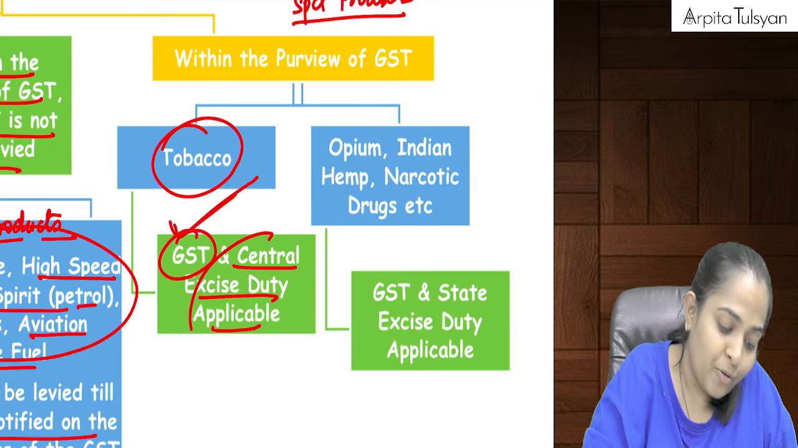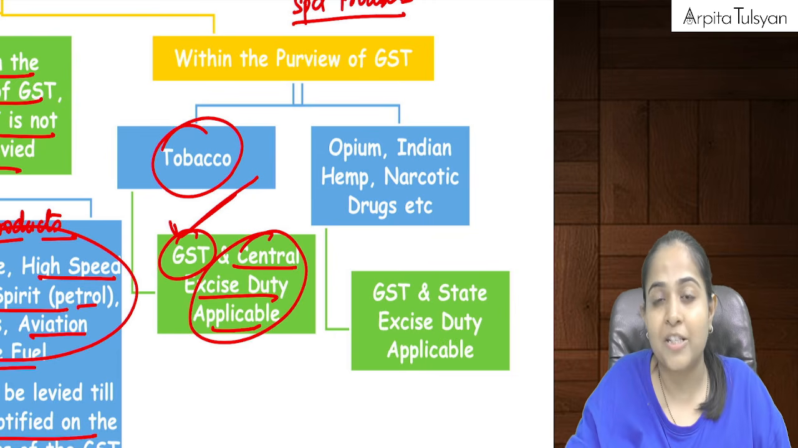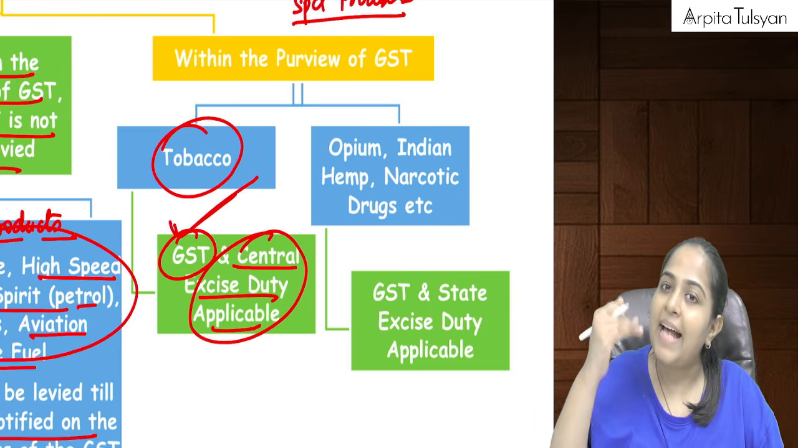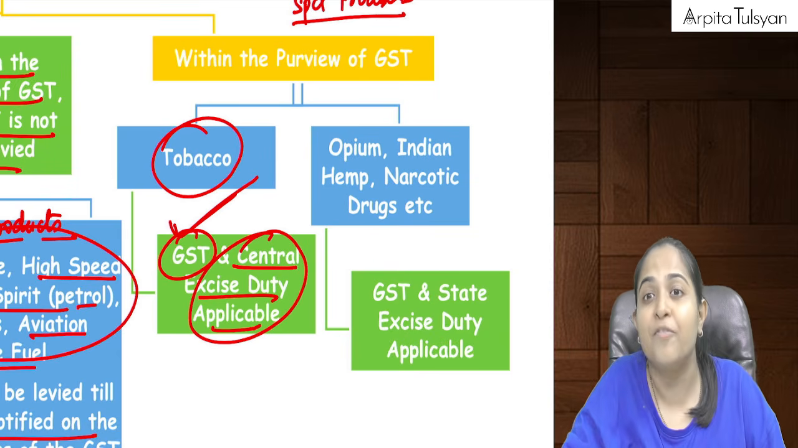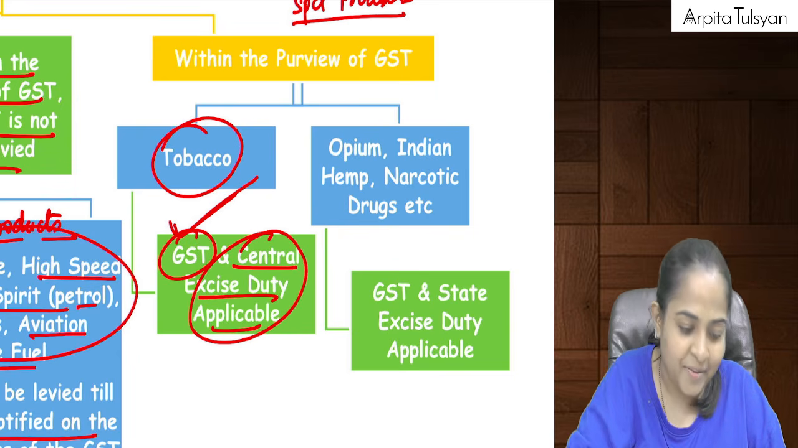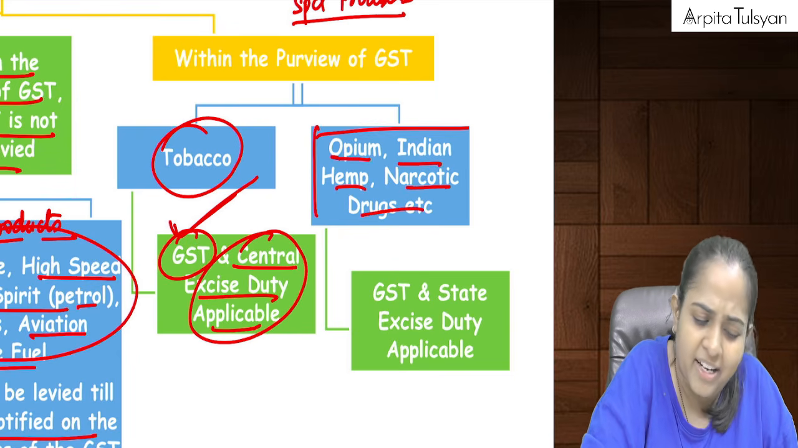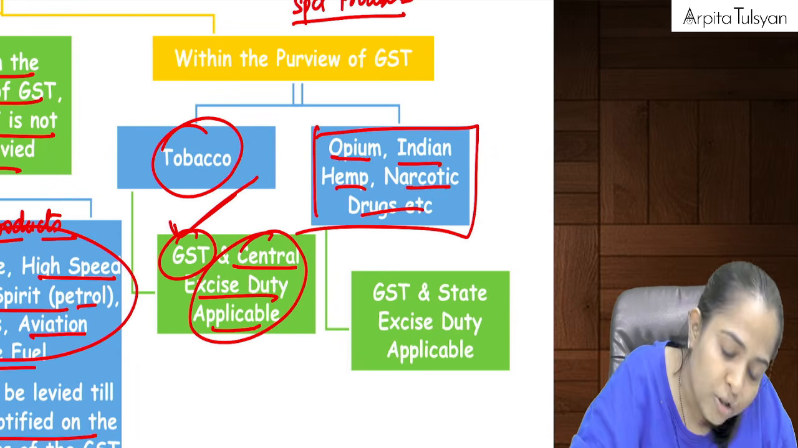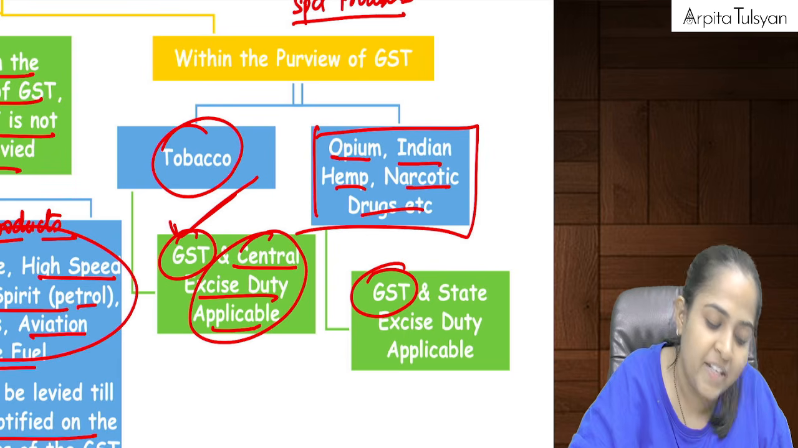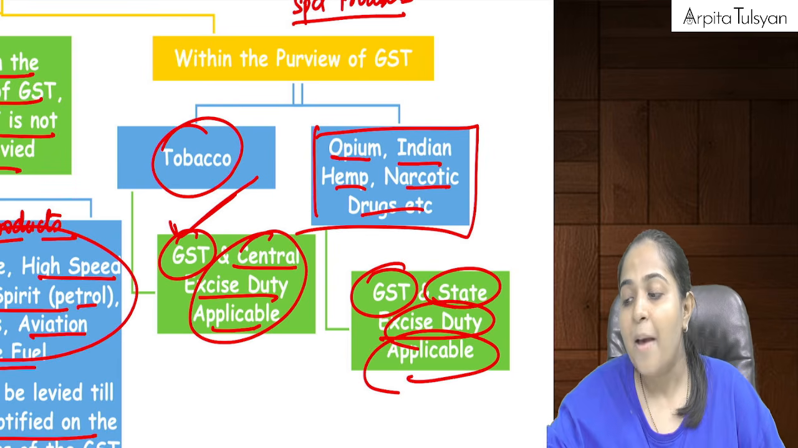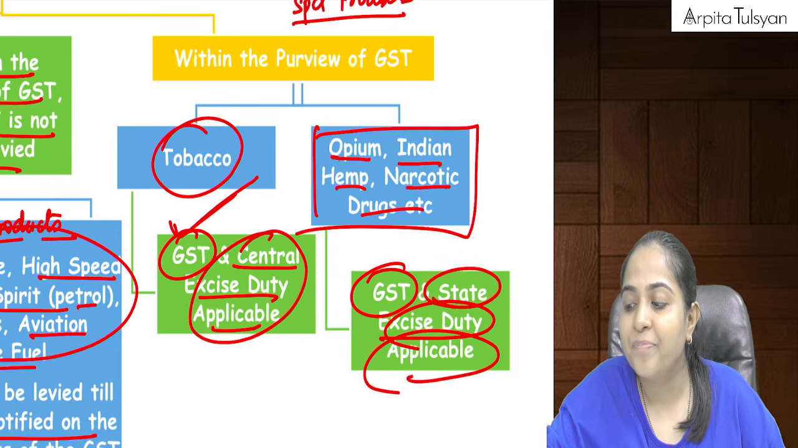So here a kind of double taxation is happening. Let it happen because it is a sin product, because the government thinks that as and when they increase the price, the consumption will go down. This is what the government thinks. And then opium, Indian hemp, narcotic drugs related things, for that also dual taxation is applicable, that is GST is also applicable and state excise duty is applicable. Manageable till here, everyone?